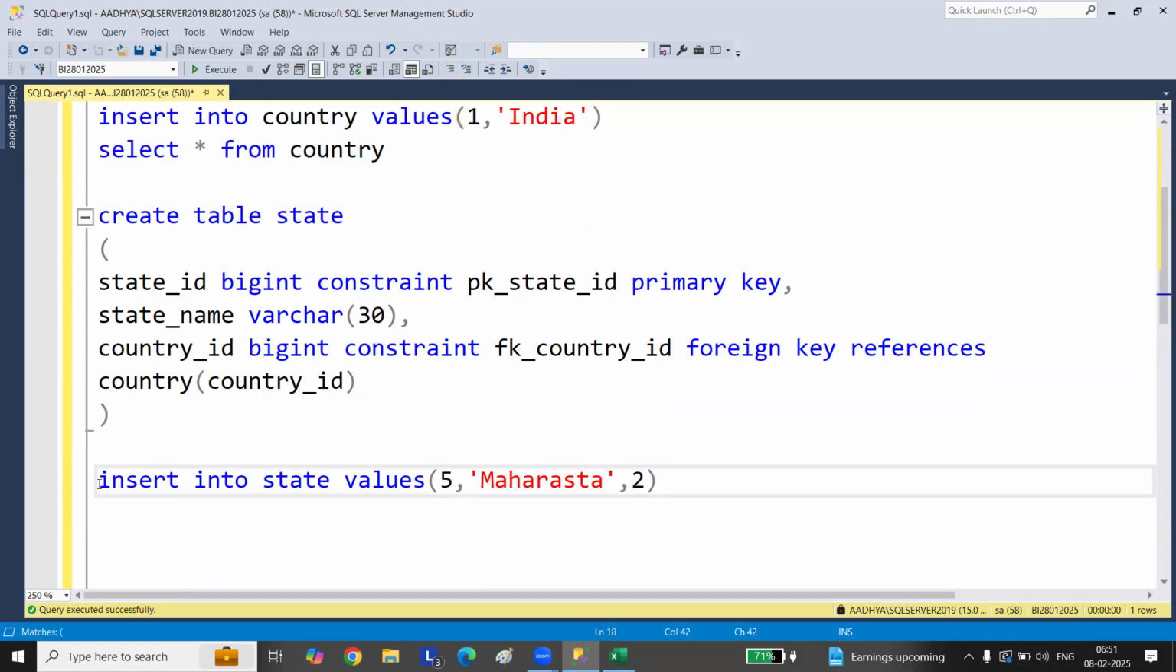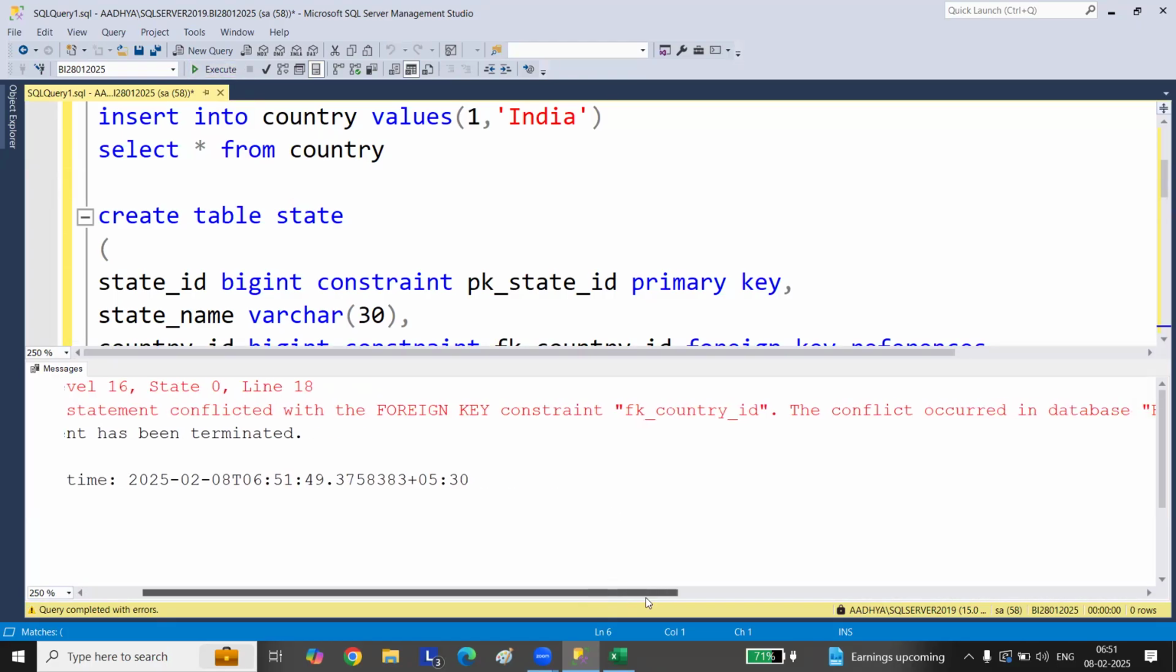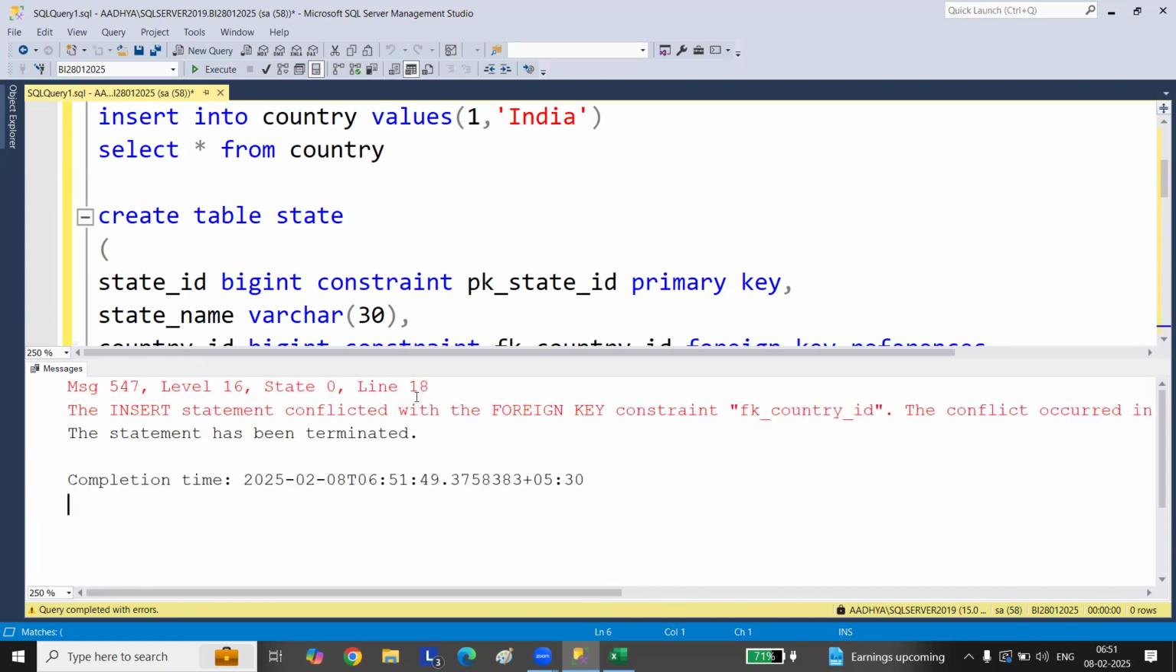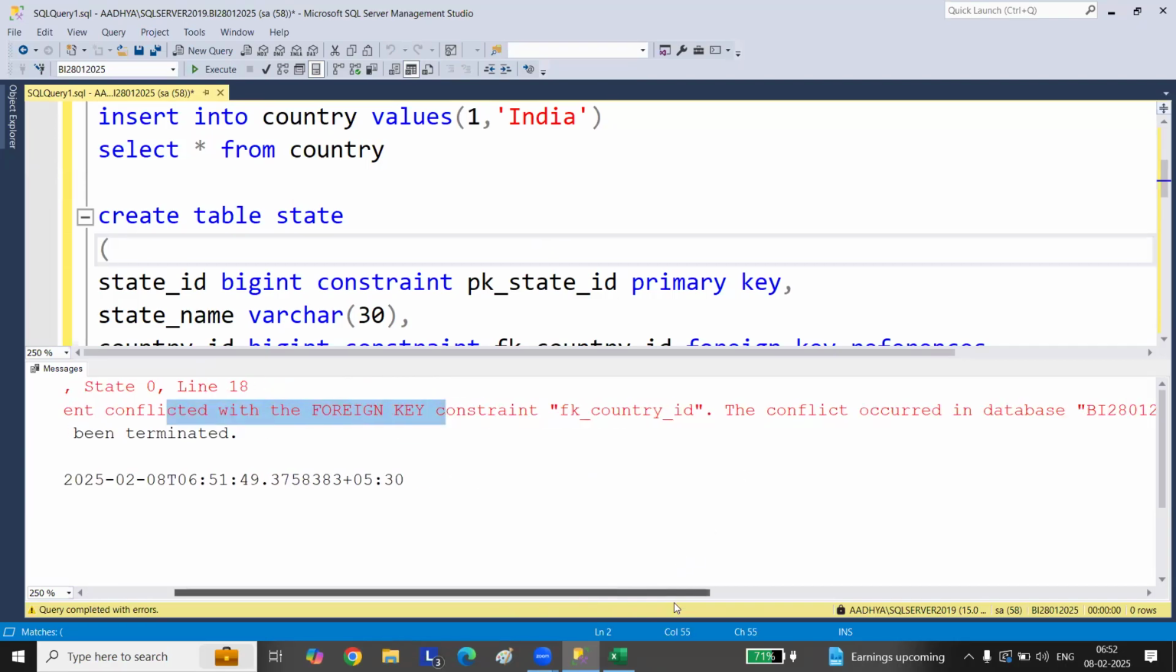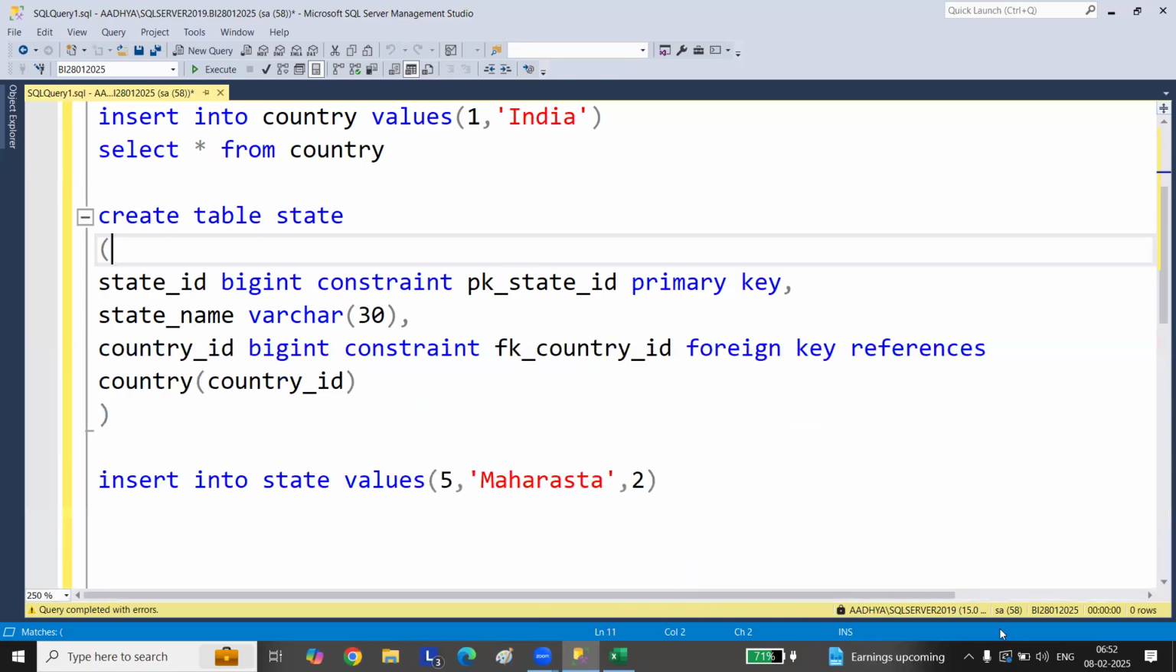If I insert this, will this work? It is not working. I told you, because you can see this conflicted with foreign key. You are trying to insert a value 2 here, and that value is not present in the country table. Why does that happen? Because you are creating a relationship. I have proved that also.